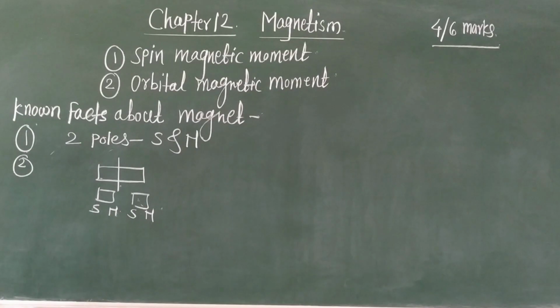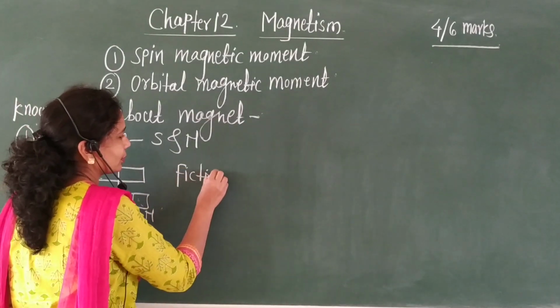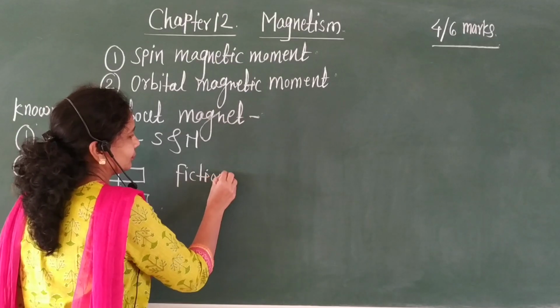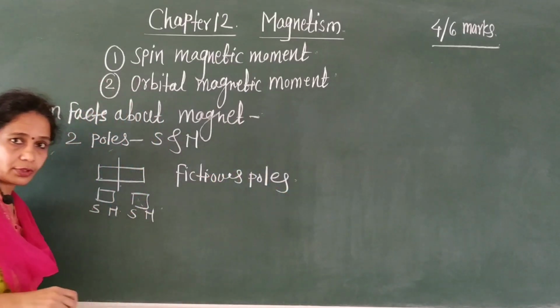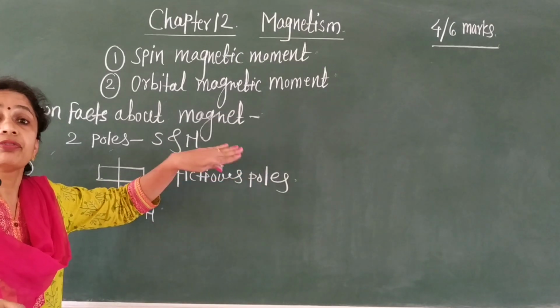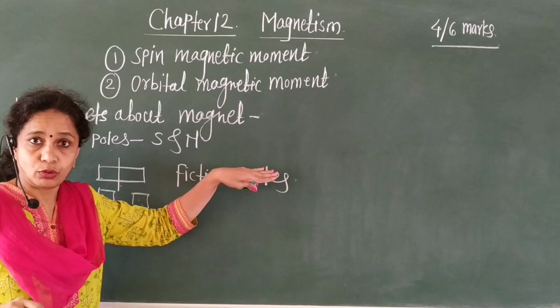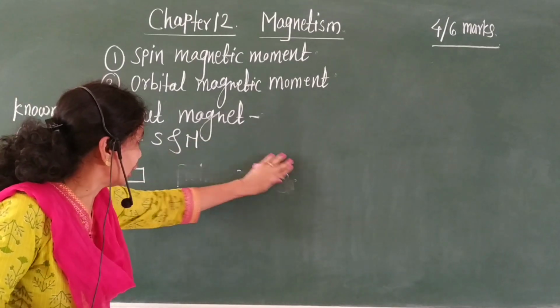Therefore, these two poles are called fictitious poles. Okay, therefore this is the second property. Now third one.